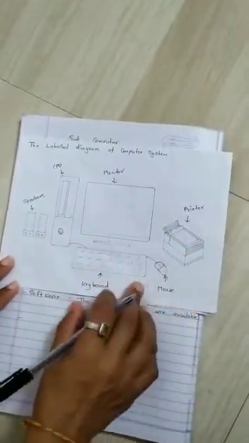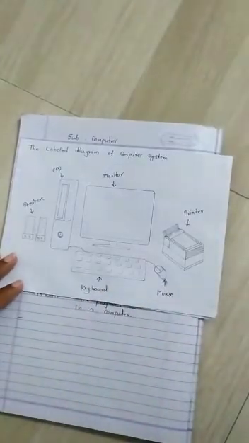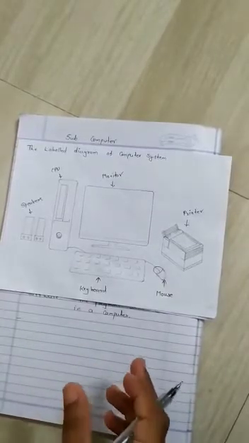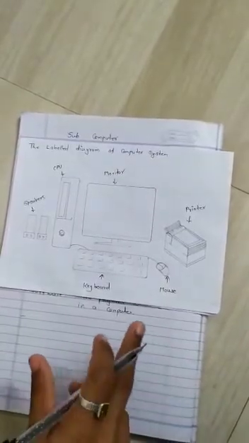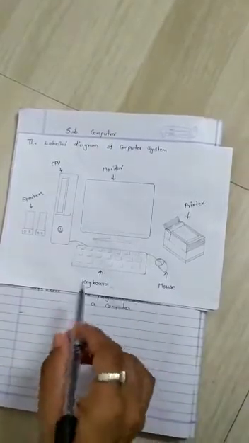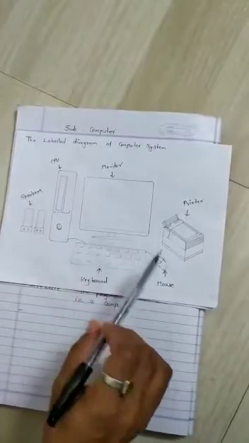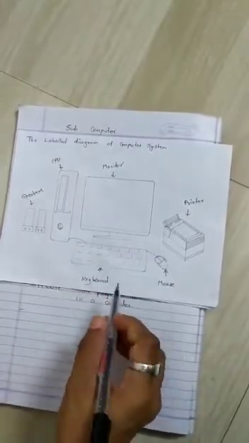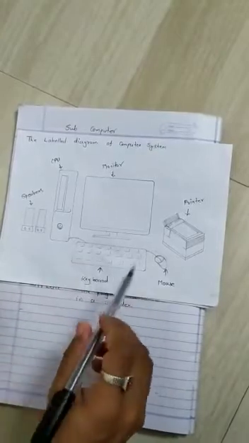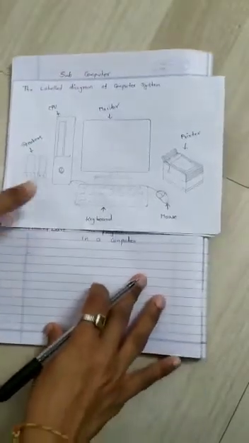Now we are all aware of these components, but we have to identify these devices as input device or output device or processing device, right? So we have learned this in second standard, right? That what is an input device, what is an output device and what is a processing device, right? So input device means what? The devices which are used to enter data in a computer are known as input device. And what is the meaning of output device? Output device means the devices which are used to give result on a monitor, right?